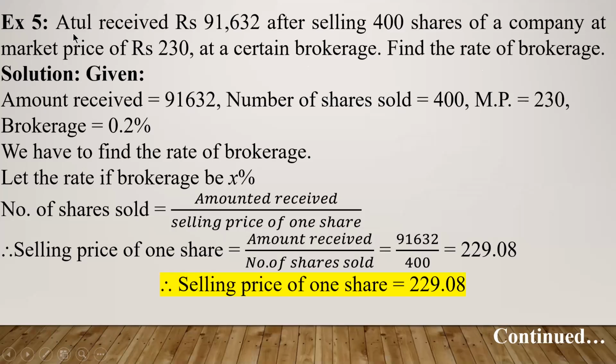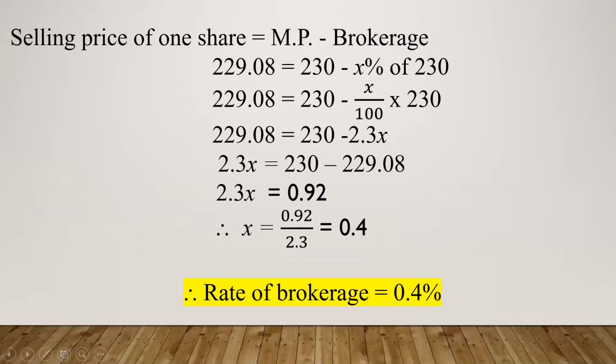Okay. So what we will do as usual, first of all, we will make a plot. क्या क्या दिया है? Amount received is this much after selling 400 shares. So amount received is given to you, 91,632. You are also given here number of shares sold, how much? 400. And you are given market price, that is 230. This is not given to you. This is the rate of brokerage we have to find.